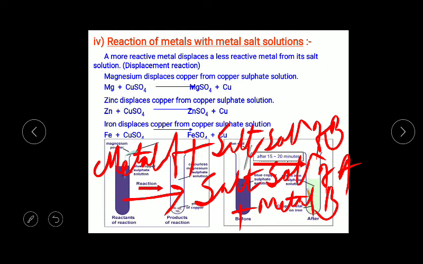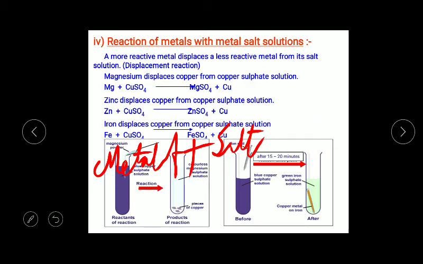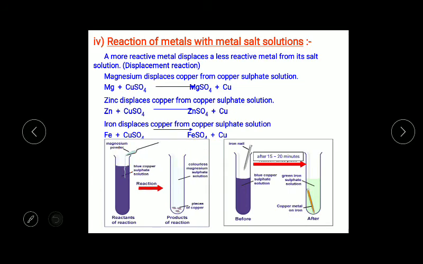Check the examples. When magnesium displaces copper from copper sulfate solution, magnesium is a more reactive metal which can displace copper from its salt solution. So magnesium will form magnesium sulfate and copper. Next is zinc. Zinc displaces copper from copper sulfate solution. As we know that zinc is more reactive than copper, it will form zinc sulfate and copper. Similarly, when iron reacts with copper sulfate solution, it will form iron sulfate plus copper.